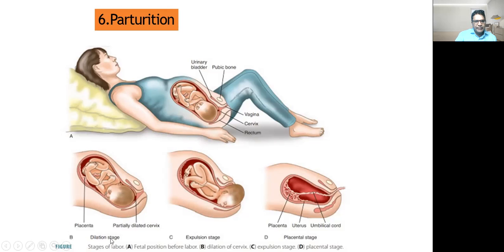Then there is the dilation stage, then there is the expulsion stage, and third is what? Placenta stage. In the dilation stage, there is dilation of the cervix, and the cervix gets dilated under the influence of pregnancy hormone. Then there is the expulsion stage, during which the baby comes out and is delivered, and then after some time the placenta is also released. So these are the different events which take place in human beings.